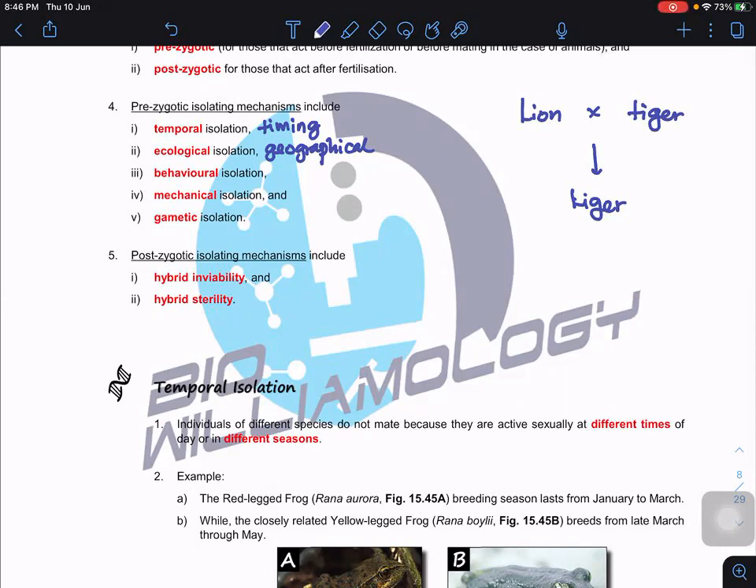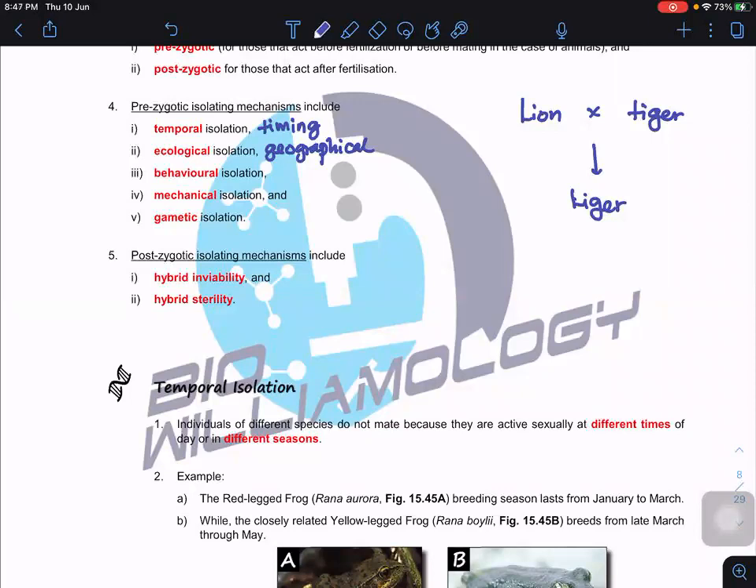And behavioral. Behavioral basically means whether they can recognize each other or not. Are you clear? If they cannot recognize each other, or there is a behavioral change in this case, it may cause behavioral isolation. Mechanical isolation basically means that they can't mate, no matter how they align. And gamete isolation basically means that mating may take place, but the two different gametes won't be able to fertilize. Let's say the sperm is chemically different, so it won't be able to penetrate the ovum or secondary oocyte. Okay, so that's the pre-zygotic.